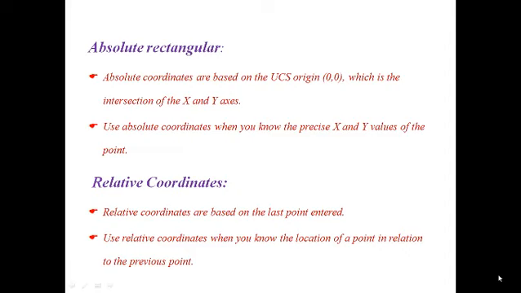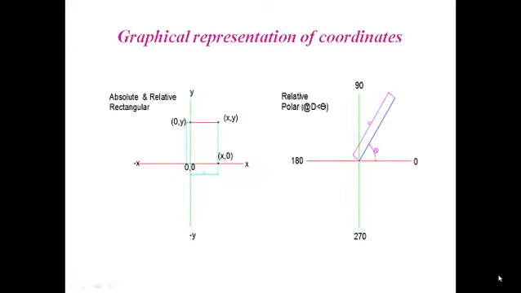Overall we have three types: absolute rectangular, relative rectangular and relative polar. Absolute is with respect to the origin. Relative rectangular is with respect to the previous point, from where we take the horizontal and vertical distance. Whereas whenever we use the word polar in AutoCAD, it is related to angles. We'll see the graphical representation of these coordinate systems.